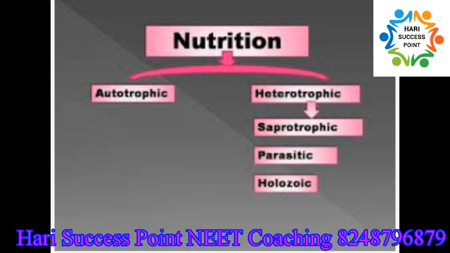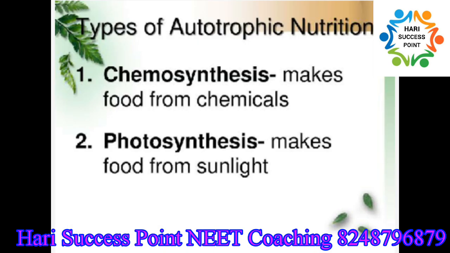Chemoautotrophs depend upon chemical energy to synthesize their food. For example, sulfur bacteria break down hydrogen sulfide to release energy. This energy is used by the bacteria to produce their food.